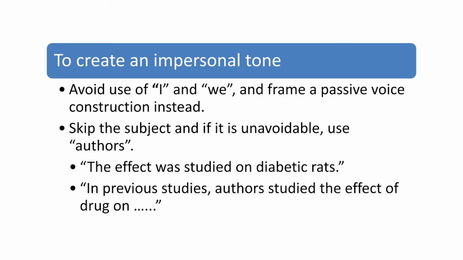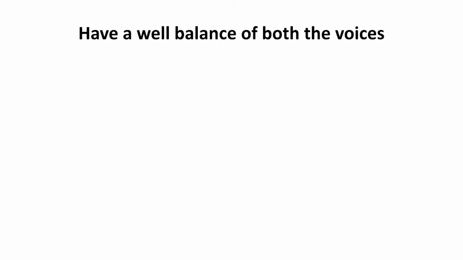Skip the subject, and if it is unavoidable, use authors. For example, the effect was studied on diabetic rats, or in previous studies, authors studied the effect of the drug. Even if you are mentioning yourself, you can write authors rather than I and we. So it gives an impersonal tone.